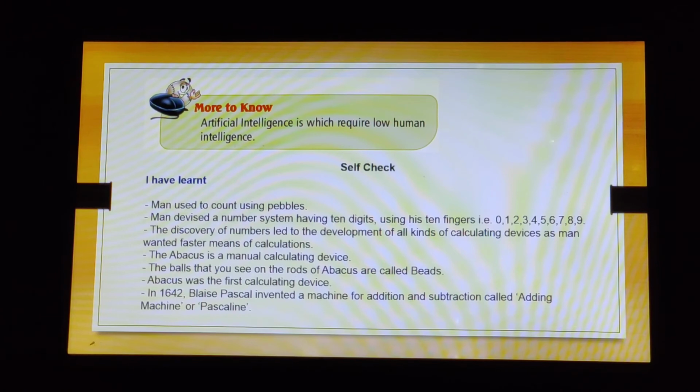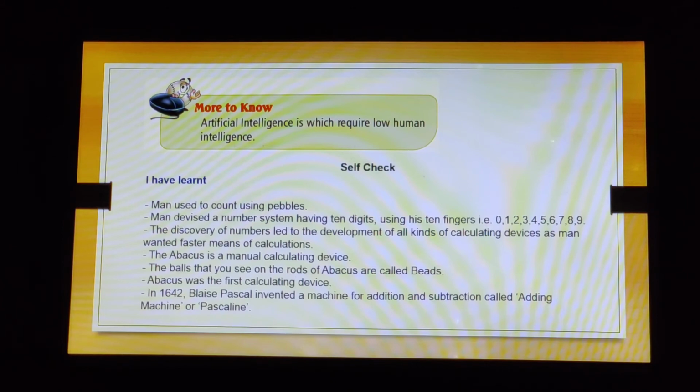Now, so far, what have we learned? Let us take a quick recap on it, okay? Firstly, man used to count using pebbles. Man devised a number system having 10 digits using 10 fingers, that is 0 to 9. The discovery of numbers led to the development of all kinds of calculating devices as man wanted faster means of calculations. The abacus is a manual calculating device.